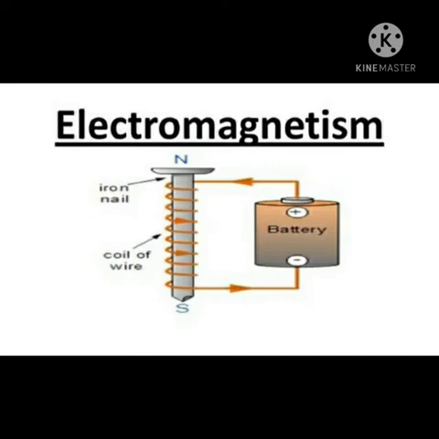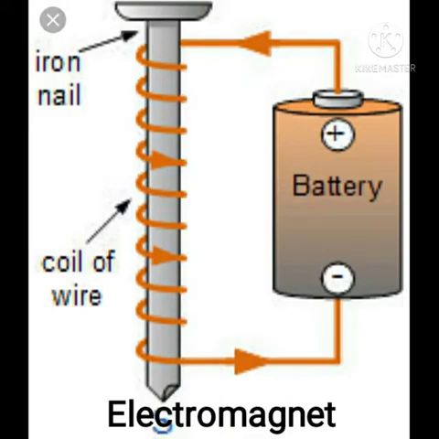When a conductor is charged electrically, the magnetic lines of force are generated around it. Now we'll study about electromagnets. When a wire is wound around a soft iron core or a bar and an electric current is passed through the wire, the soft iron core or bar behaves as a magnet.